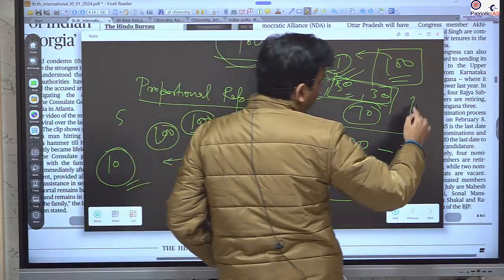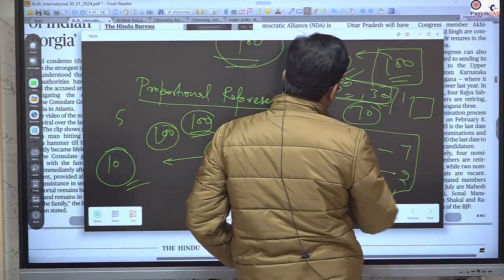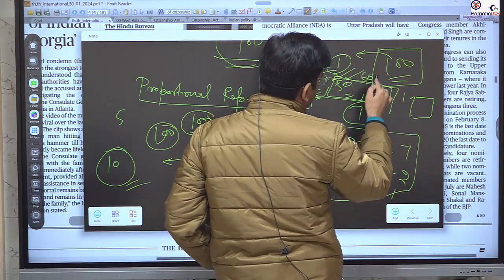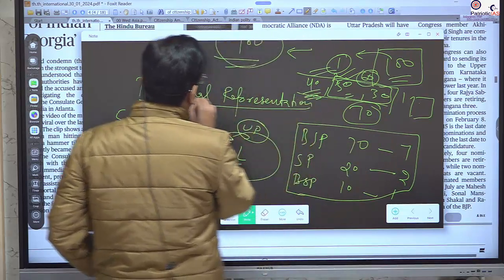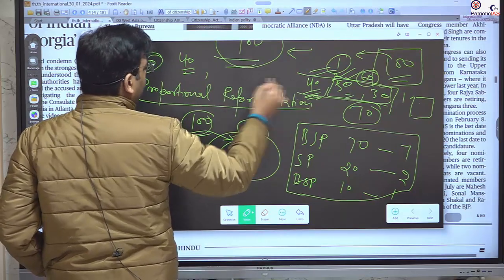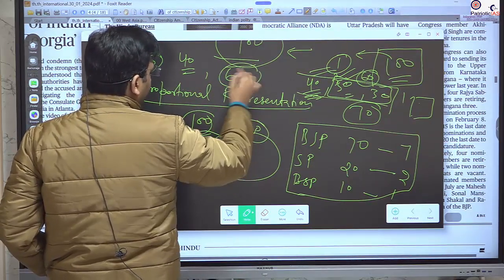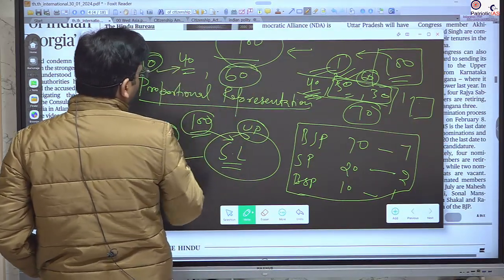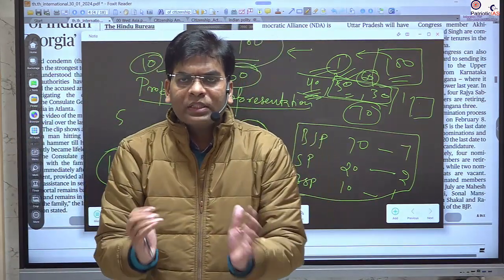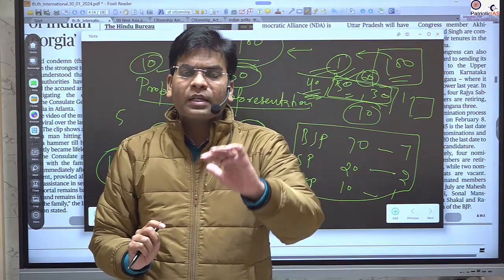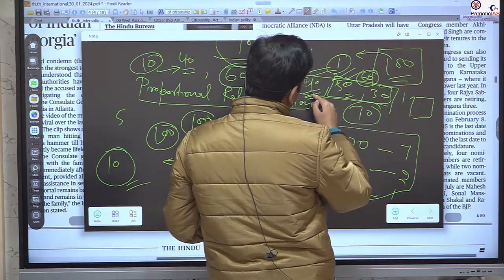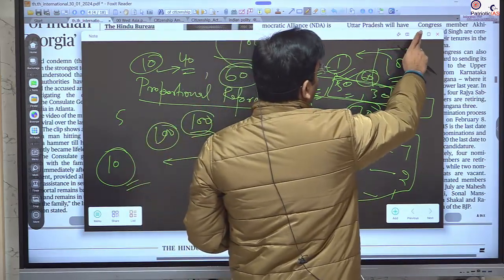If there are 10 constituencies and BJP gets 40 in each, then despite BJP getting only 40%, and SP and BSP combined getting 60%, BJP will win all the seats, because it is the first past the post system. It doesn't matter what percentage of vote you are getting; it only matters who gets the maximum number of votes out of the three.